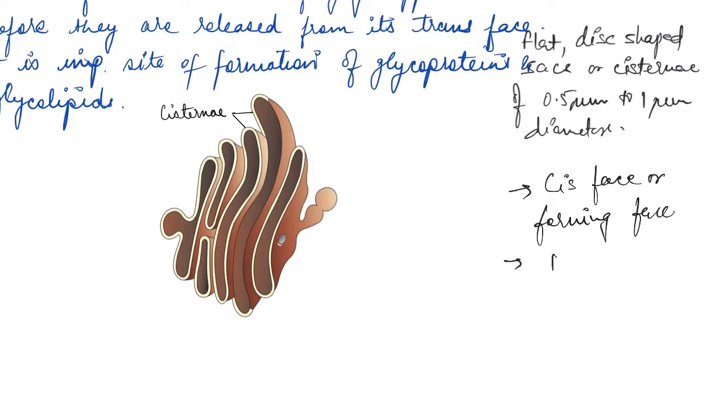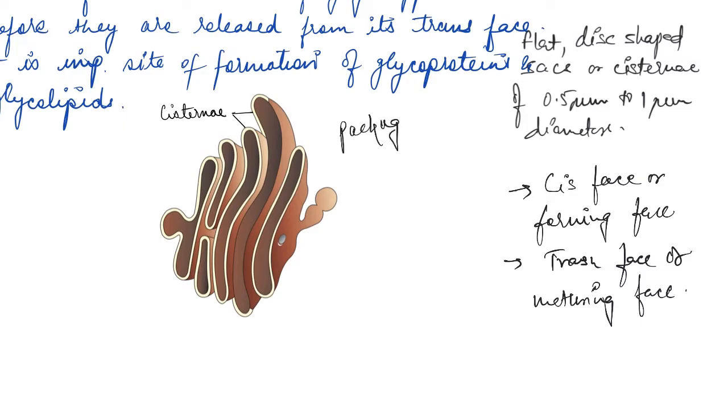The other one is the trans face. The trans face is also known as the maturing face. So towards this end, the Golgi bodies are basically maturing, right? So one is the cis face and the other one is the trans face. Now the cis and trans faces of the organelle are entirely different, remember, but they are interconnected. Now what is the function that the Golgi apparatus performs? The Golgi apparatus performs the function of packaging of materials.